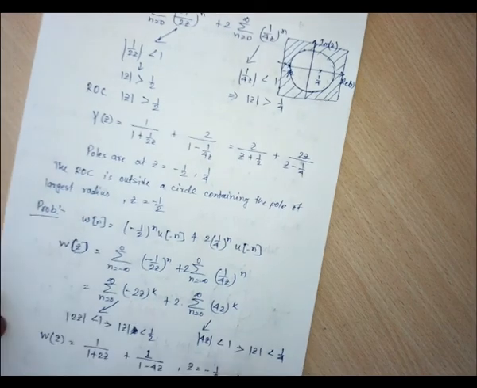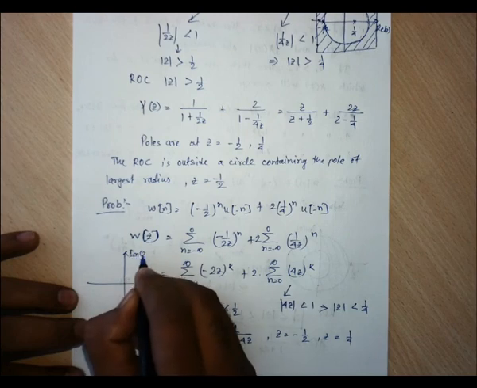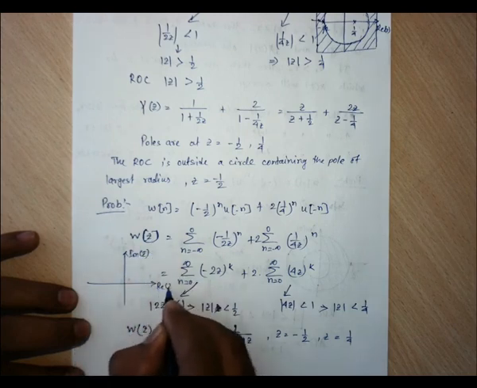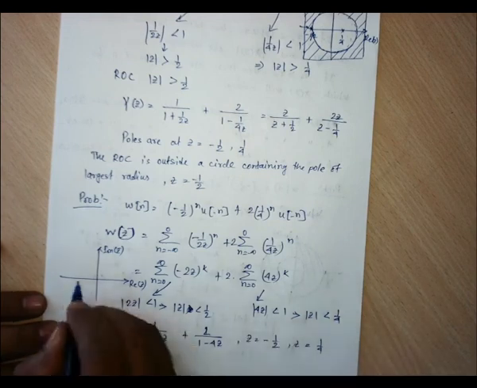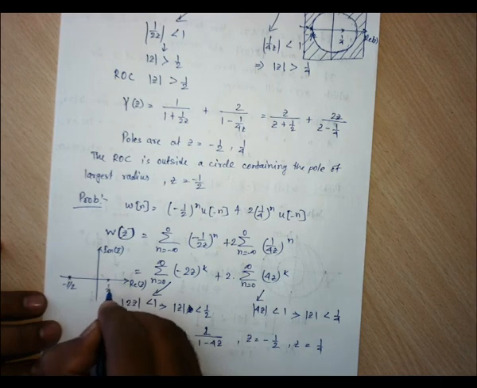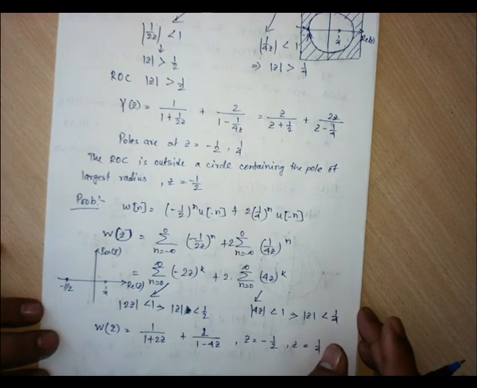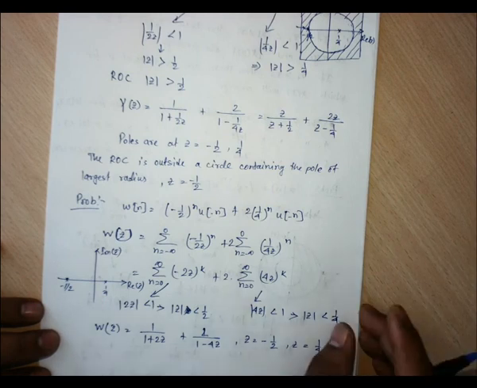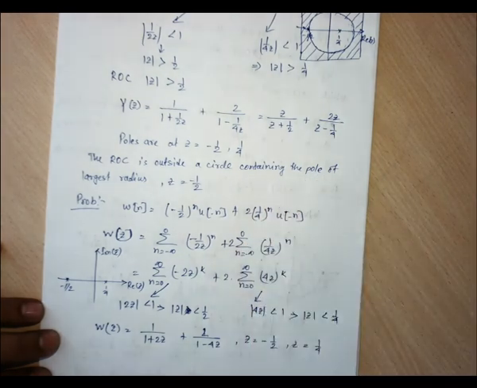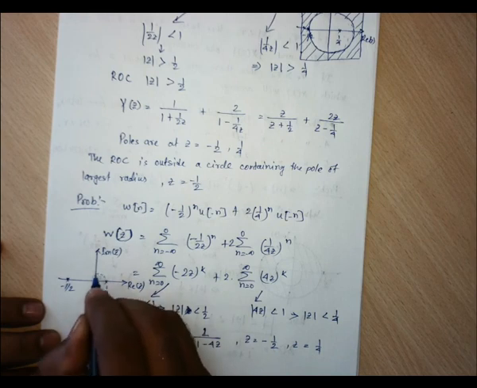Now for this case, if we draw imaginary of z and real of z, it has the same poles at minus half and at 1 by 4. For this case the ROC will be inside the circle containing the pole of lowest radius. Here it is the pole of largest radius, here it is the pole of lowest radius, so it is 1 by 4.